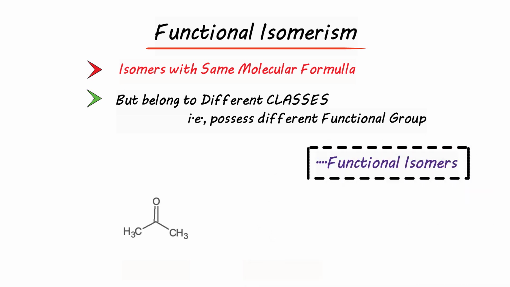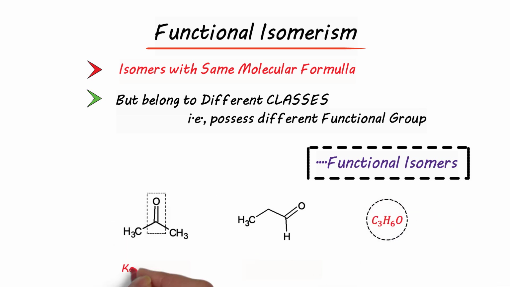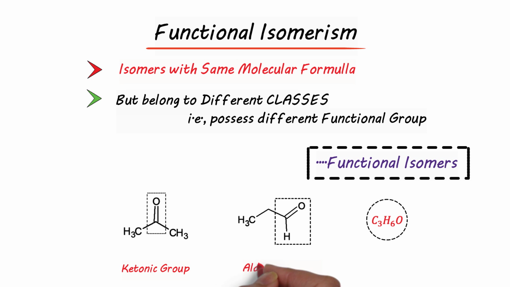For example, these two molecules have the same molecular formula of C3H6O. The first molecule contains a ketonic group while the other contains an aldehyde group. So they have the same molecular formula but belong to different classes of compounds. So these are functional isomers.